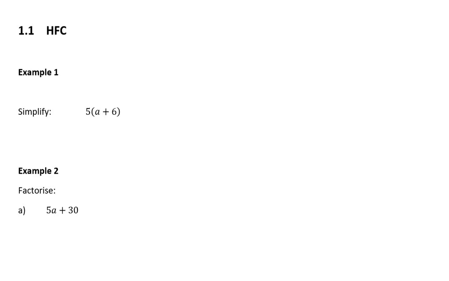Our first type of factorizing we refer to as the HCF. Now, you will know what HCF stands for because we've kind of done this type of idea before. HCF stands for highest common factor. This is always the first type of factorizing you must check for in any single factorizing question. The first thing you do is you check for a highest common factor. Okay, now what does this mean?